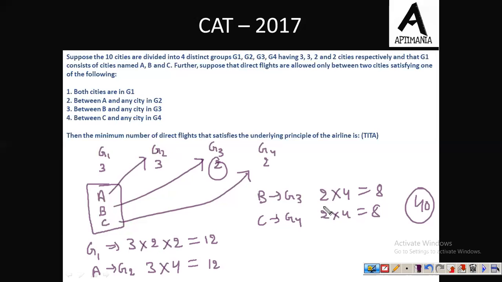I am repeating this. ये 2 into 4 क्यों लिया है? See, we have 2 options in G4. So 2 for that. अब इन 2 cities को connect करने के लिए 2 flight हो सकते हैं या तो morning या evening. So we have 2 options for this. And जो flight है वो onward journey की हो सकती है या वो return journey की भी हो सकती है. So we have again 2 options for that. Fine. So the answer to this question is 40.